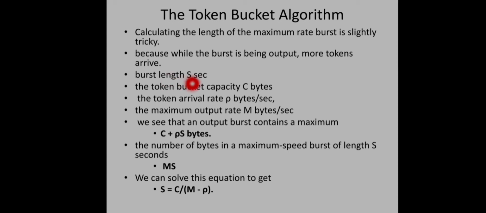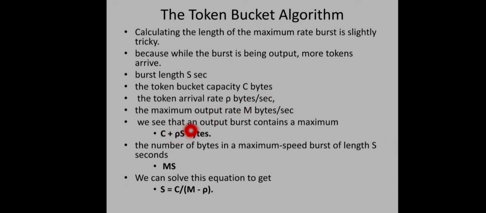Burst length is S seconds. The token bucket capacity is C bytes. C bytes means that much data is permitted to transfer; that is the meaning of the capacity of the token bucket. The token arrival rate is rho bytes per second, and the maximum output rate is M bytes per second. So the data incoming from the sender machine is at a rate of M bytes per second, and tokens are arriving into the bucket at a rate of rho bytes per second.